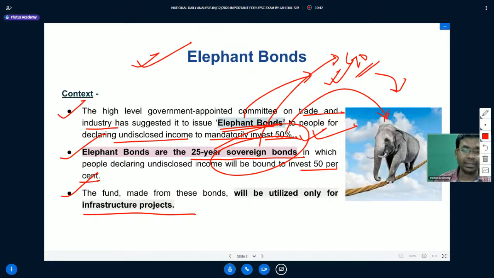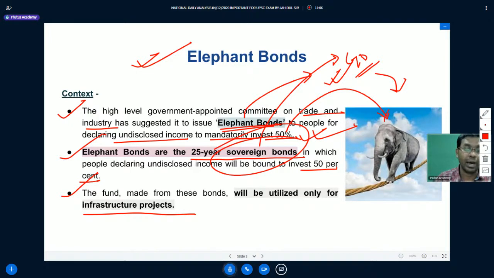Because if you invest your money into some private sector, there are cases of default, there are cases of fraud, forgery, a lot of things associated with that. So high risk is associated with private sector bonds. But if you purchase sovereign bonds, your money goes into safer hands.